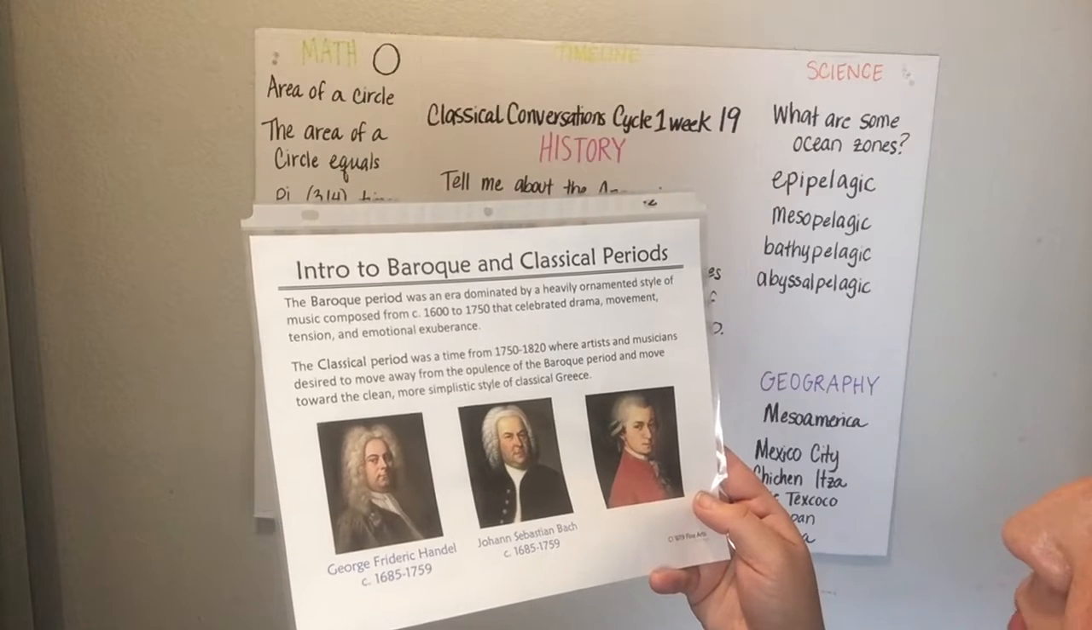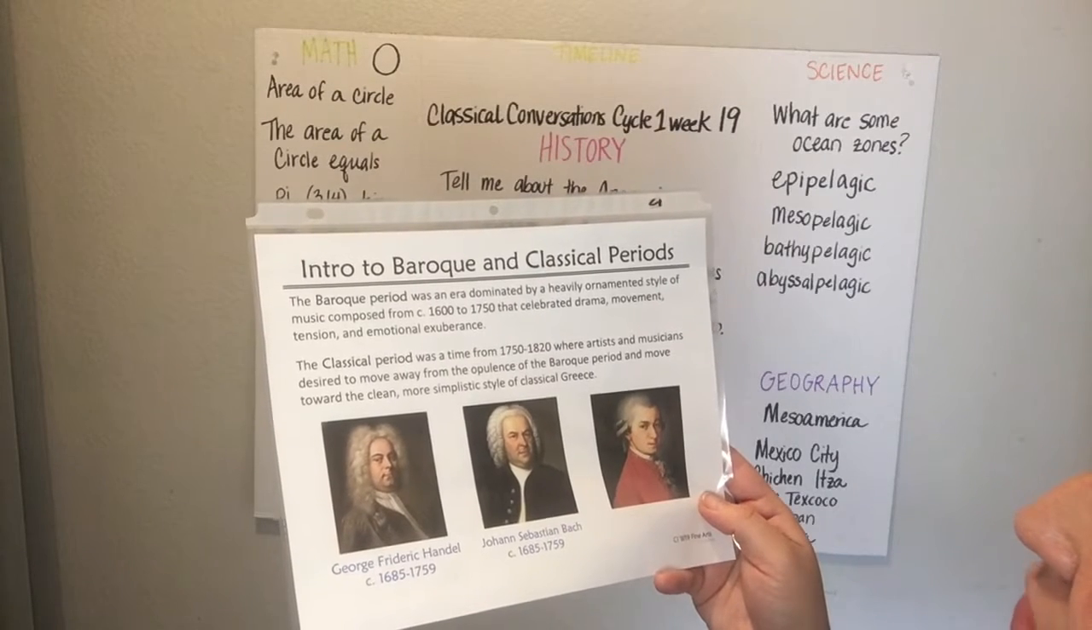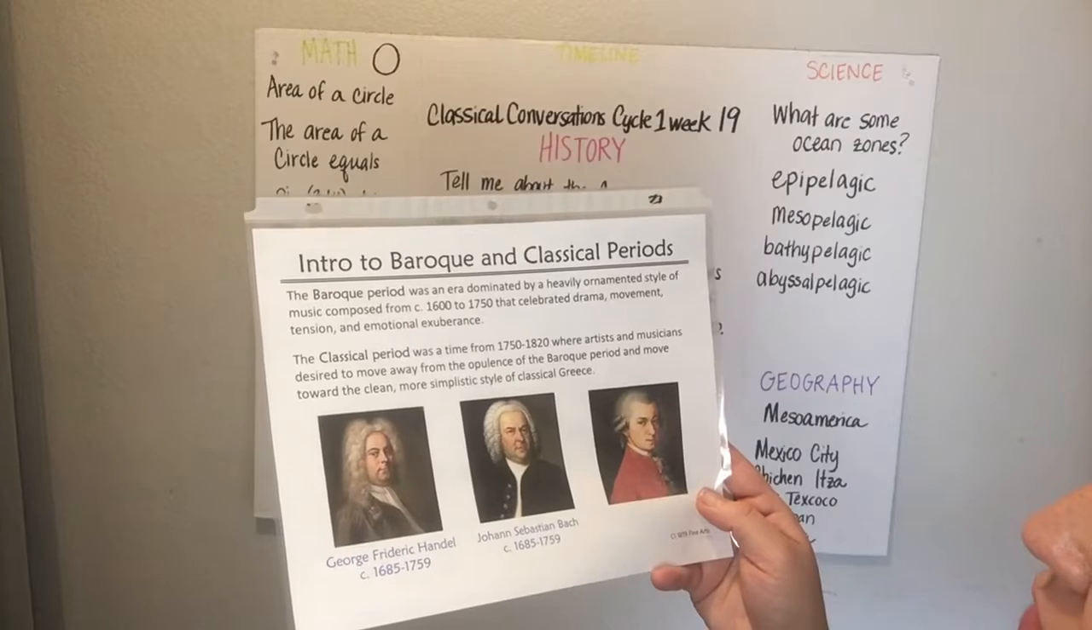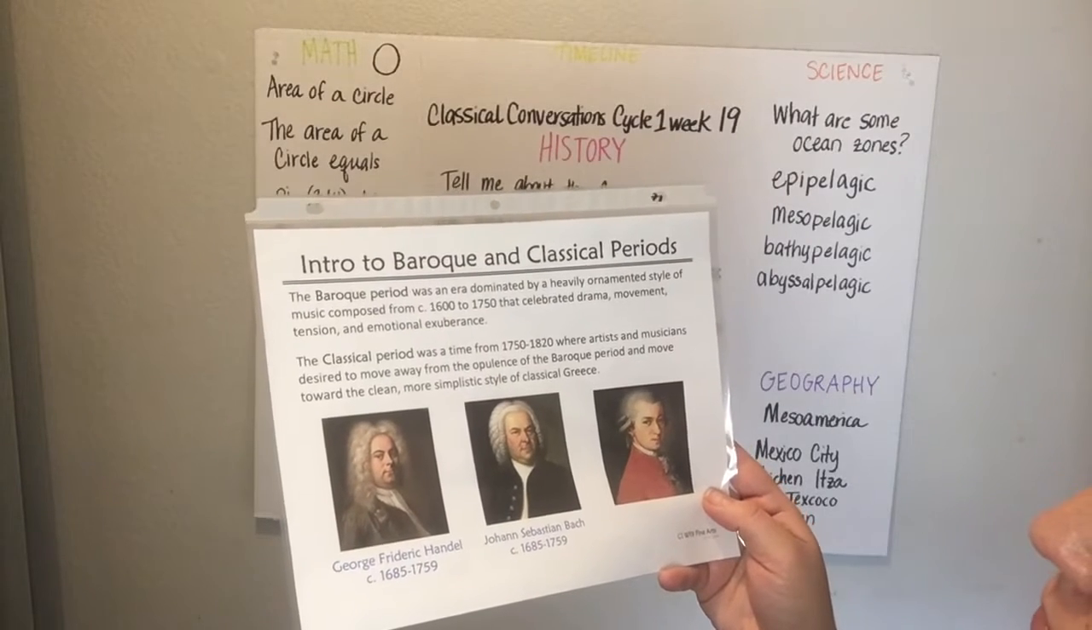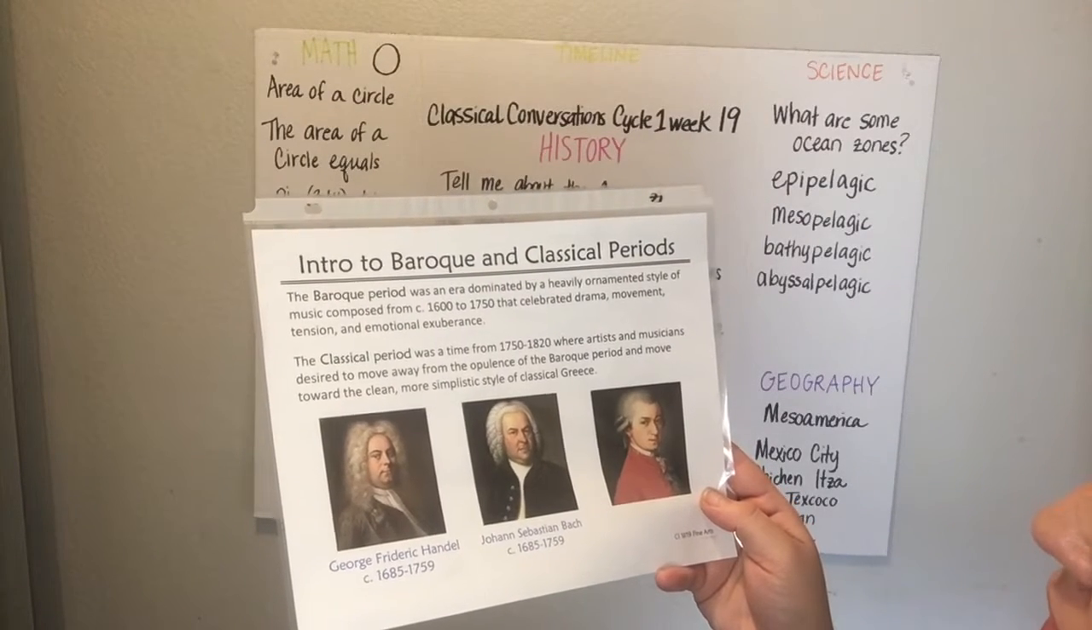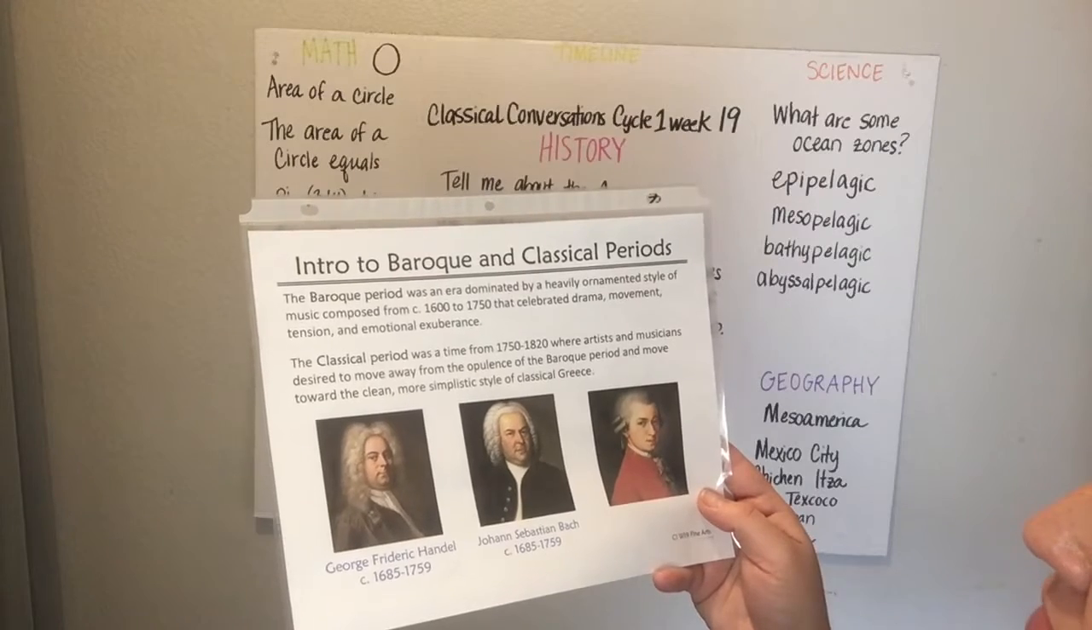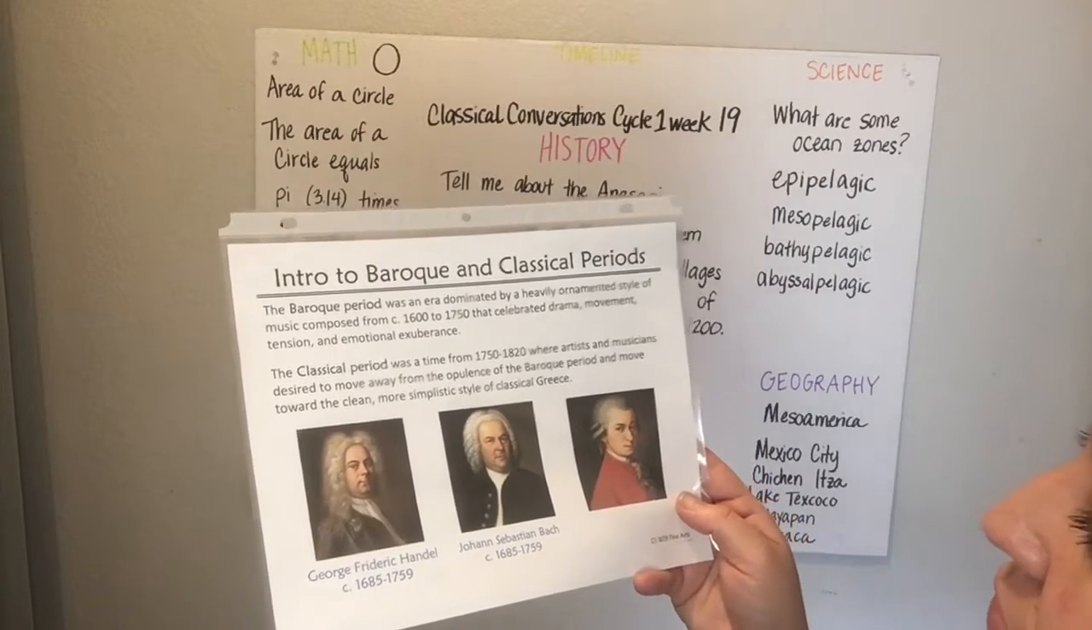The classical period was a time from 1750 to 1820 where artists and musicians desired to move away from the opulence of the Baroque period and move towards the clean, more simplistic style of classical Greece.